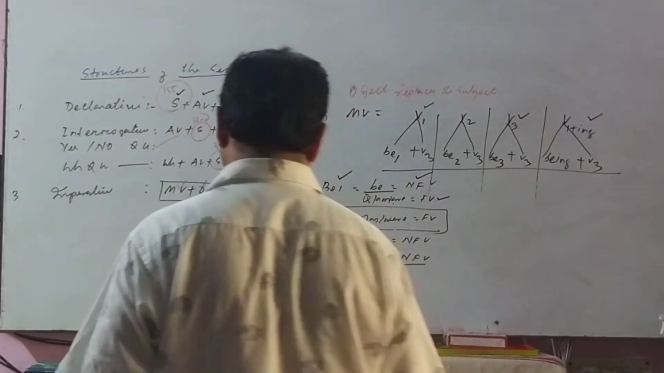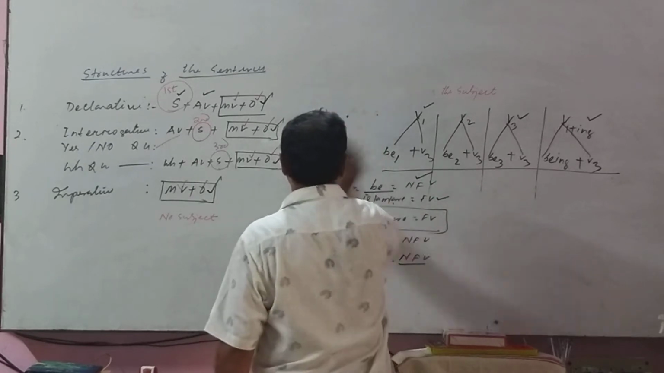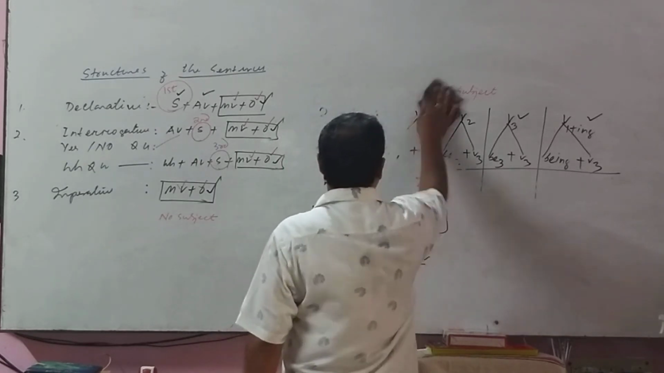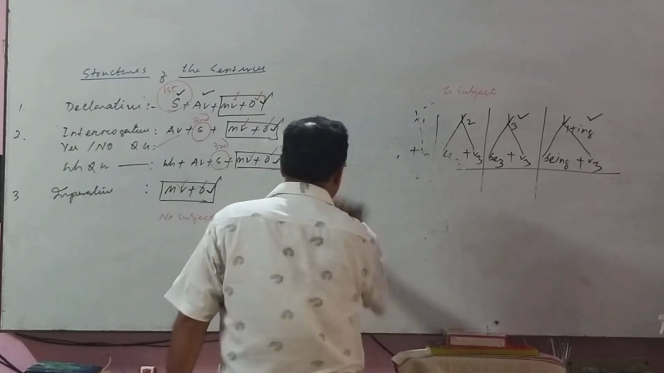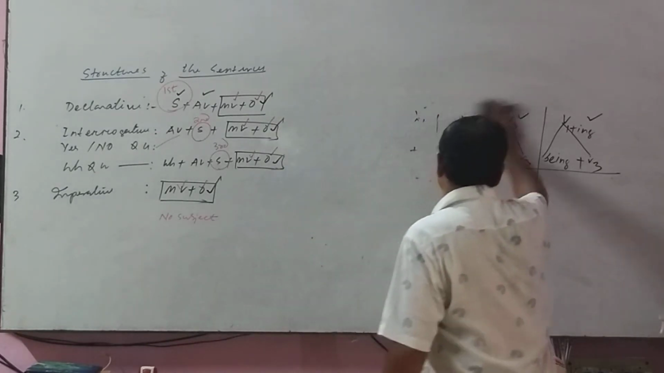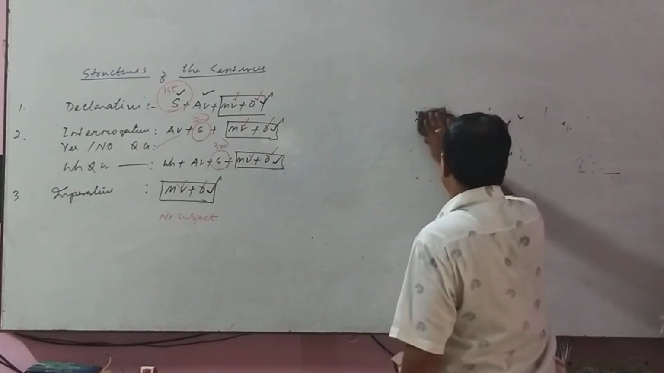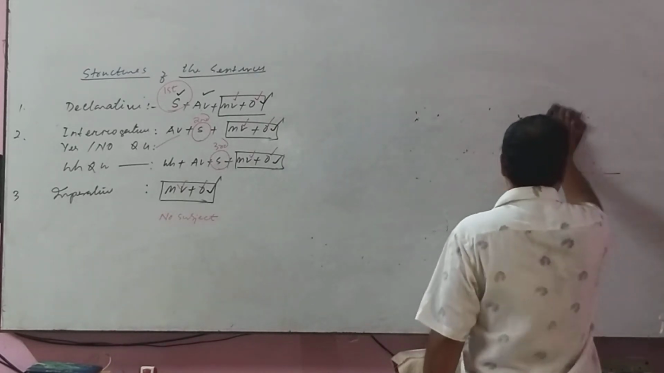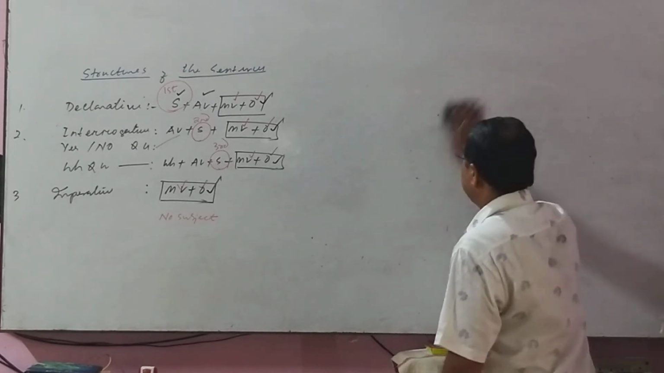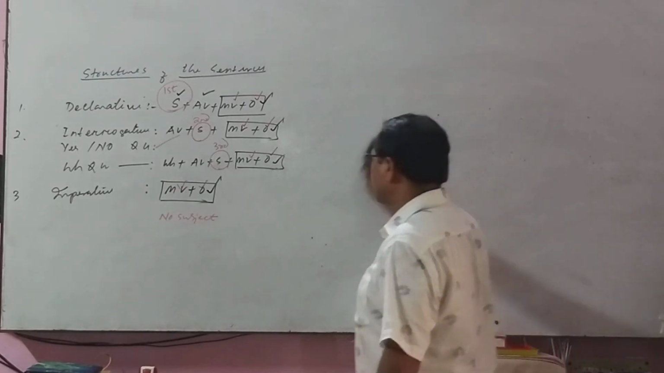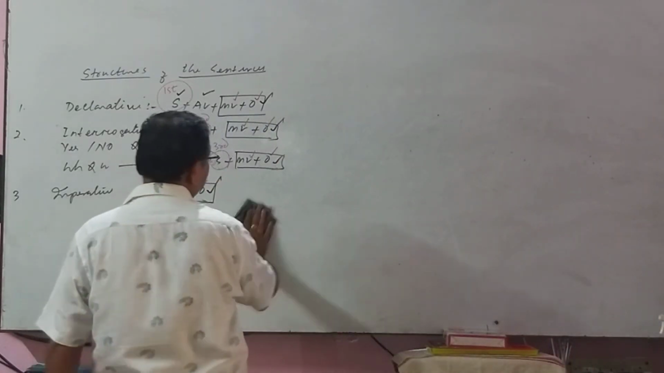Let us now consider the sentences. Okay? The students, I told you the sentence should be a transitive one. Otherwise, we cannot change into passive. In order to change active into passive, the sentence should be, or the verb should be, a transitive one. Otherwise, we cannot change into passive voice.